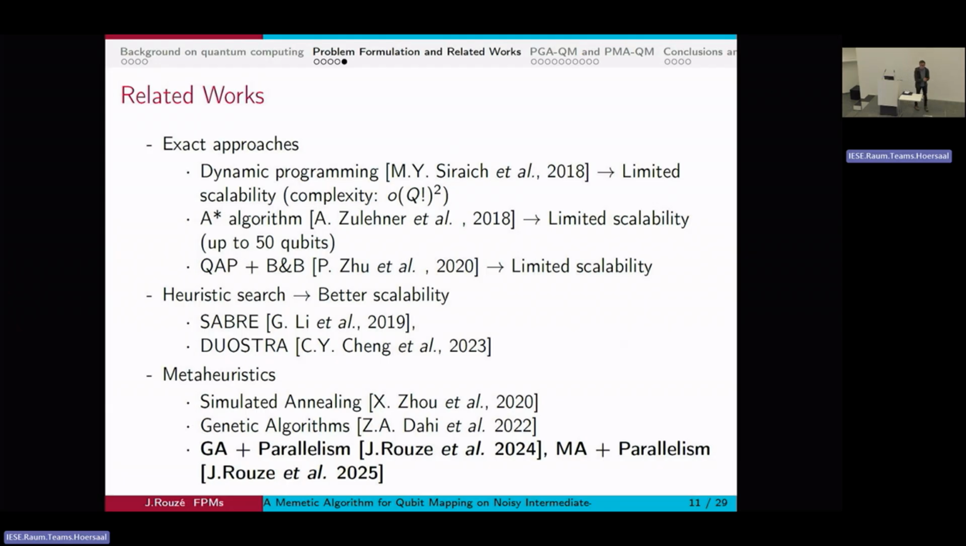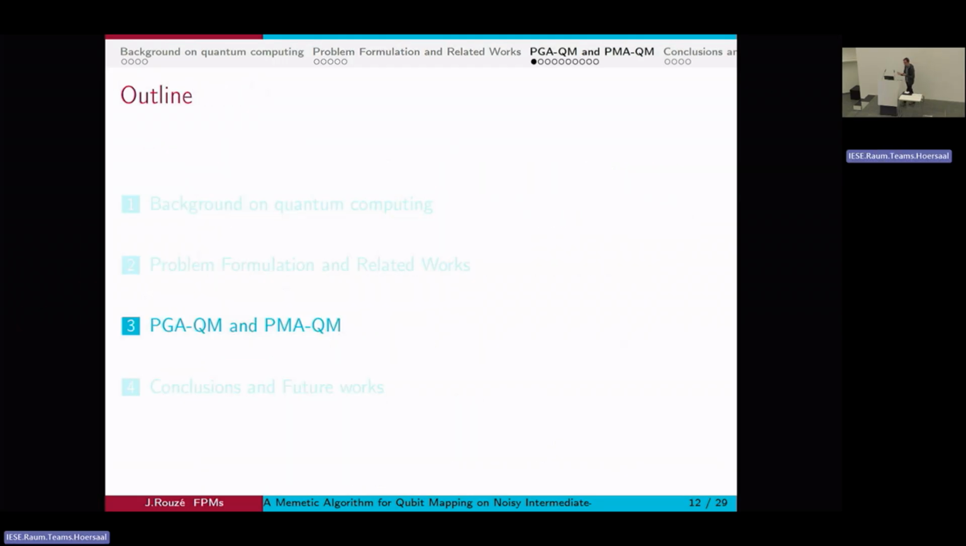I must talk about Sabre for 30 seconds because I'll be comparing myself against Sabre. It's probably the most used one today, one of the most cited papers as well, and it's the one you can find in Qiskit. So we've been using it today and yesterday without knowing it. And there have also been a few metaheuristics developed on this problem, including mine here in bold letters. This is where I look at myself in the literature.